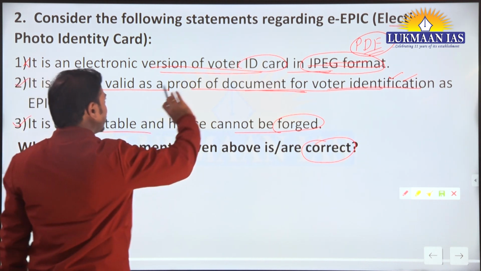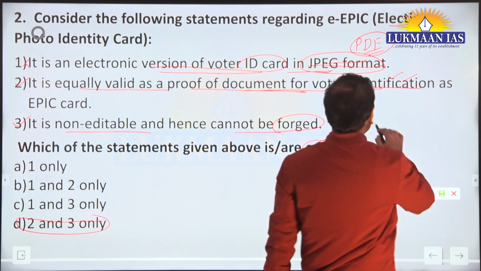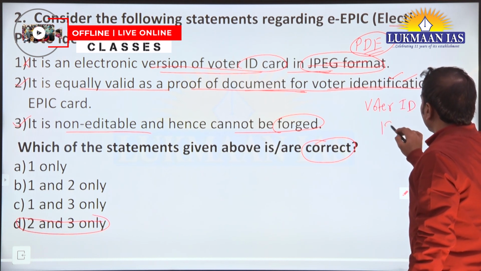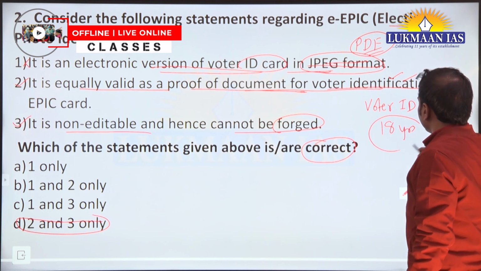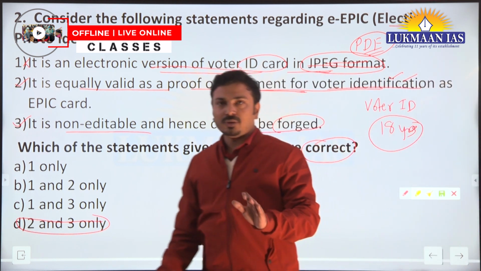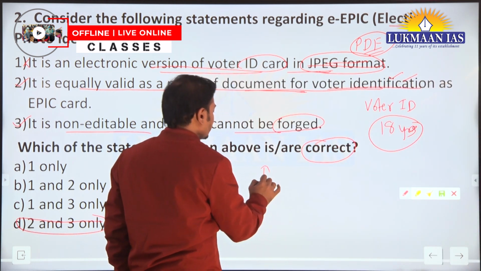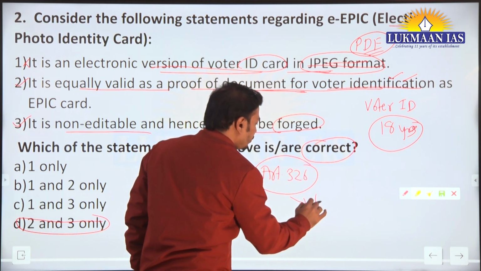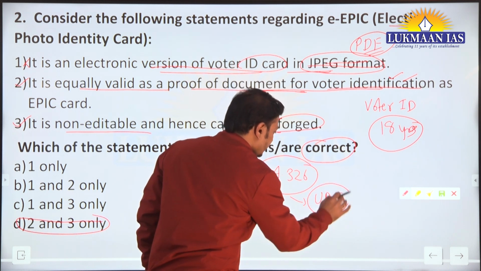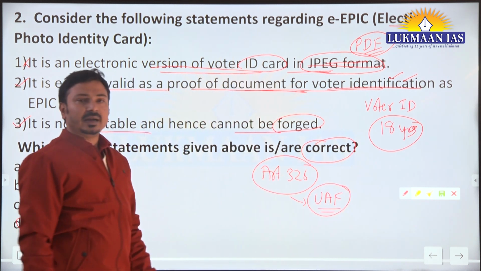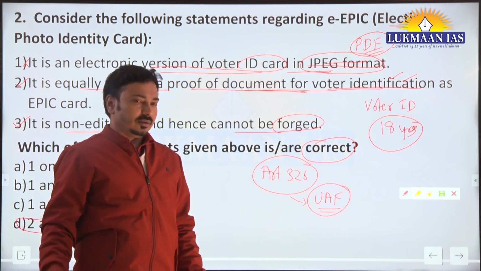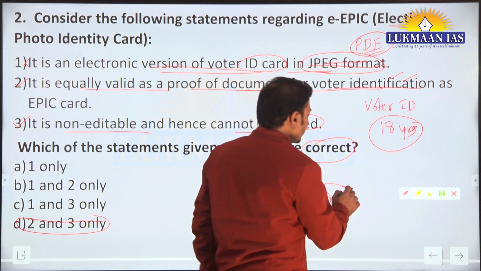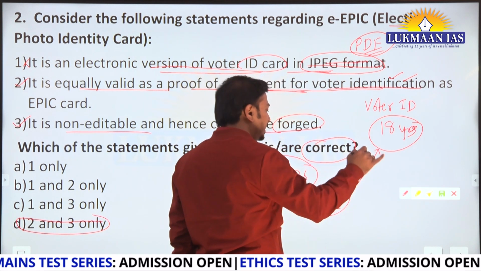If we talk about the photo identity card, we all know that voter ID cards are given to those in India who are 18 years and above. Now, if we talk about the constitutional provisions, which article talks about this? Article 326 talks about universal adult franchise, that means everyone at a particular age and above is eligible to vote.